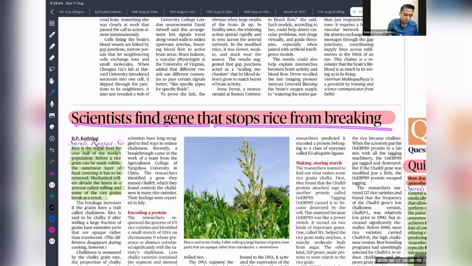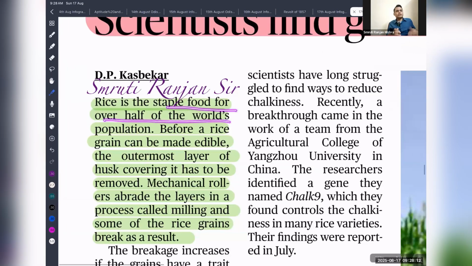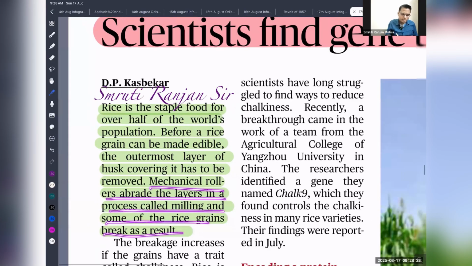So rice is a staple food for half of the world population. This data is very important. You need to know that whenever you are talking about rice cultivation, the importance of rice, or why we need to improve the breeding of rice, you can say rice is the staple for half of the population of the world. So before a rice grain can be made edible, the outermost layer, the husk, is covering it. So the mechanical rolling. So now we need to remove that outer layer. Okay, I don't think much is important. Just read this, it is more than enough.